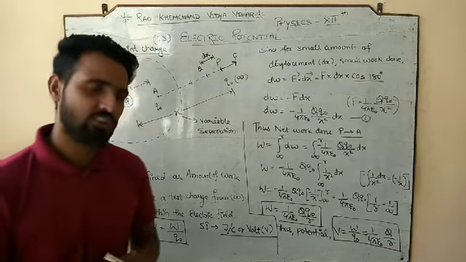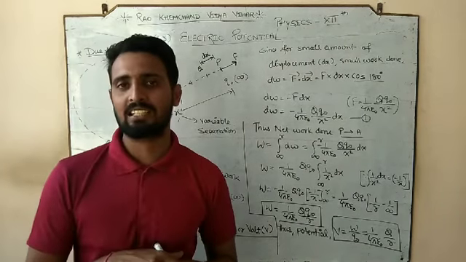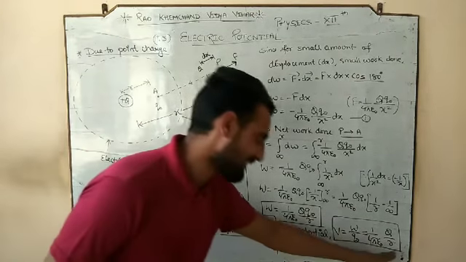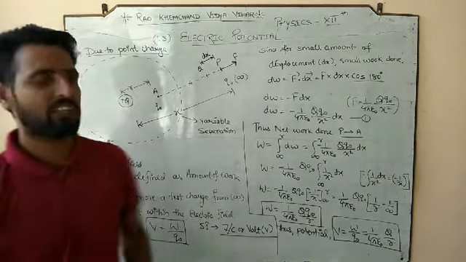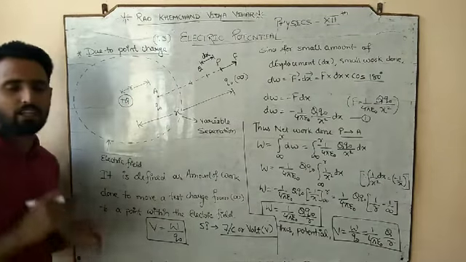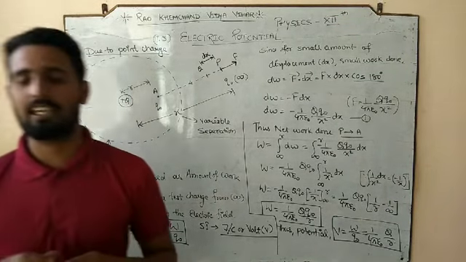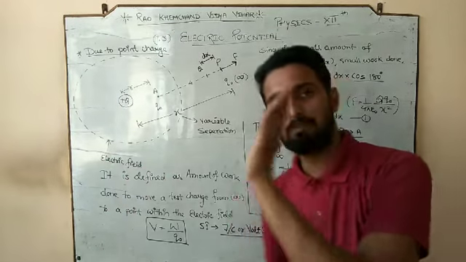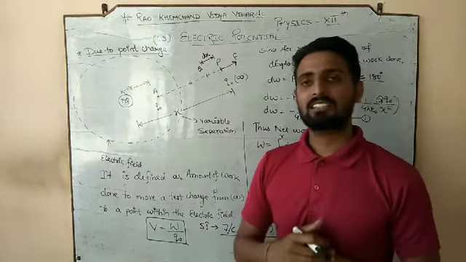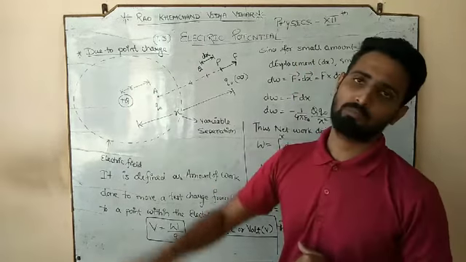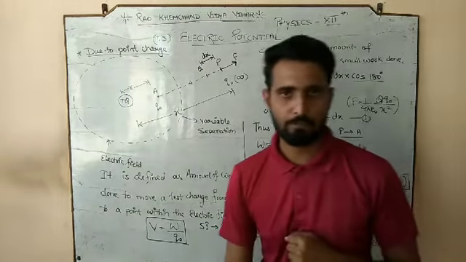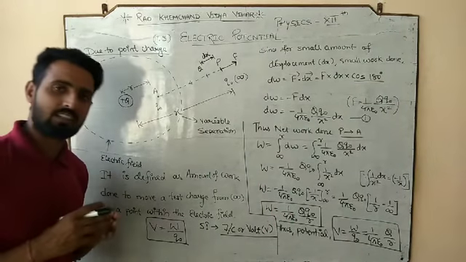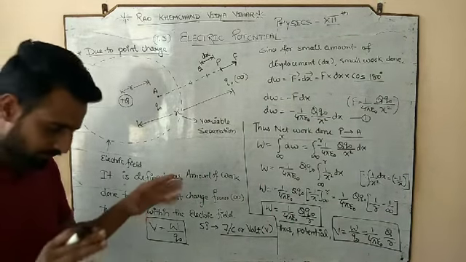So the electric potential depends upon one more factor, and that factor is the separation, meaning the point where you are going to finally place your test charge. It is the separation of point A from the source charge. So these are the terms on which the electric potential depends.